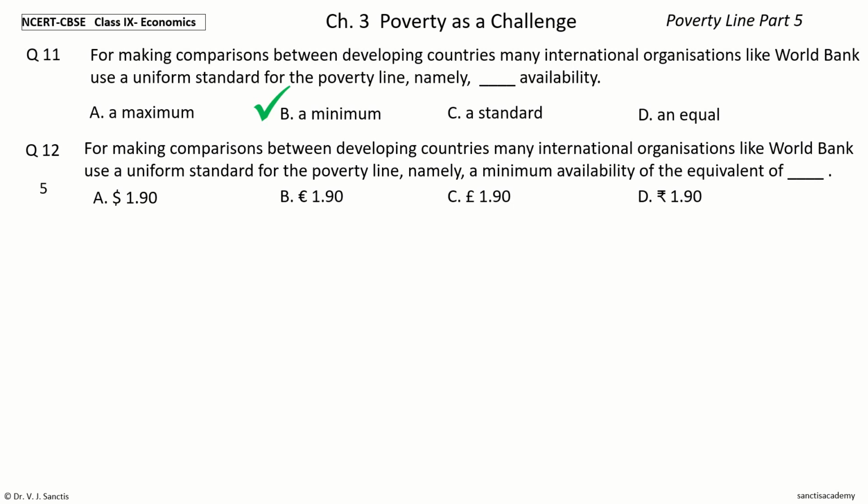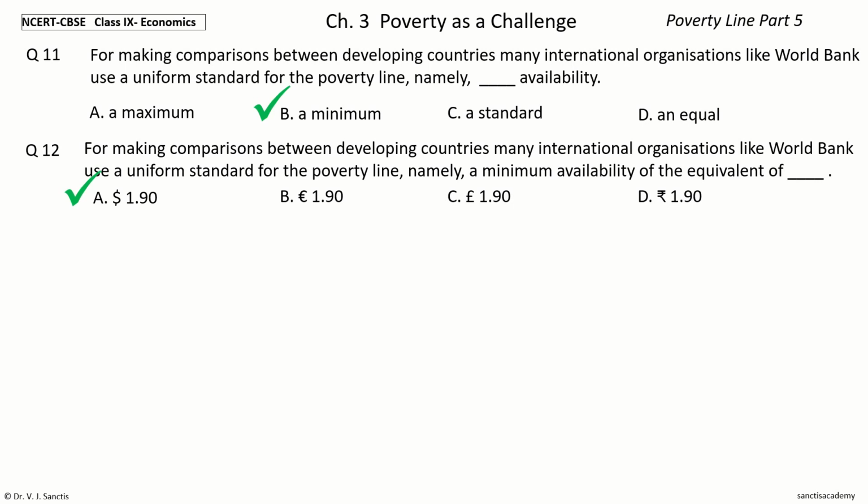Your time to choose. And the answer is $1.90. So, for making comparisons between developing countries, many international organizations like World Bank use a uniform standard for the poverty line, namely a minimum availability of the equivalent of $1.90.